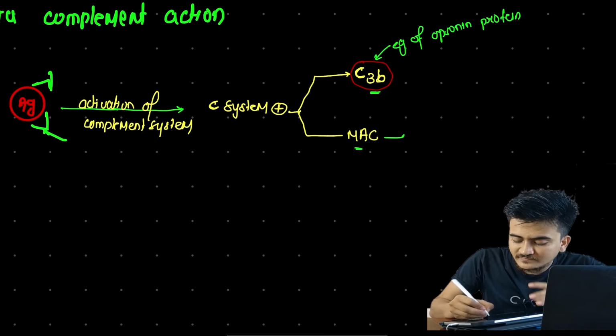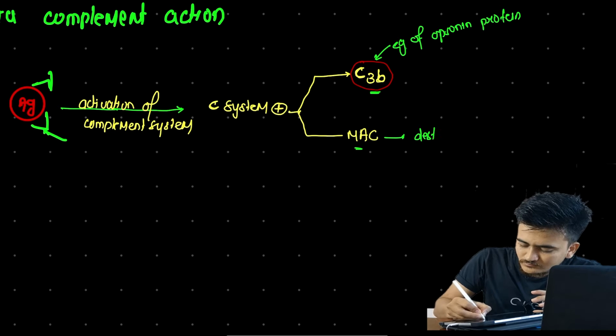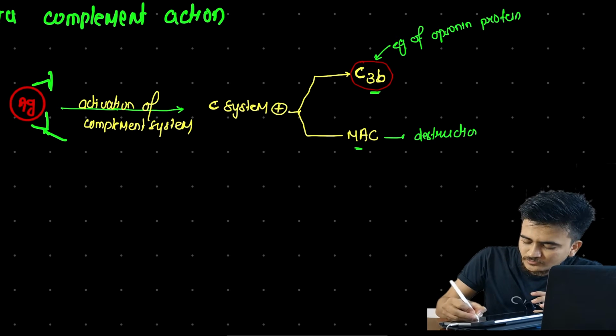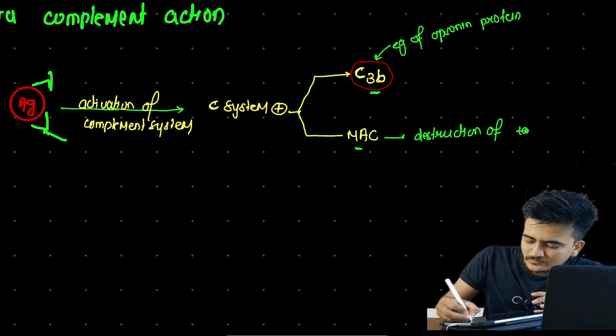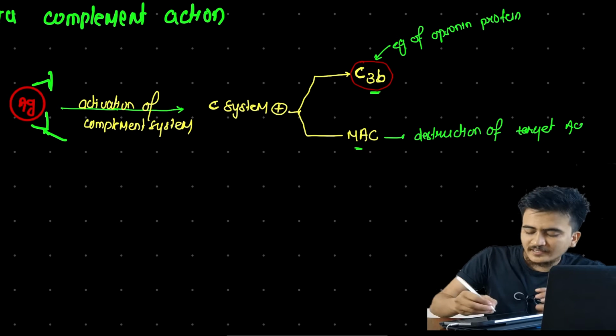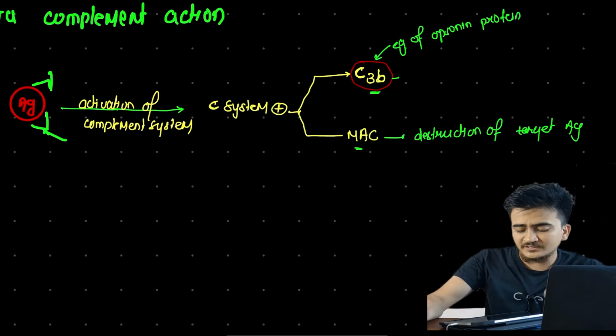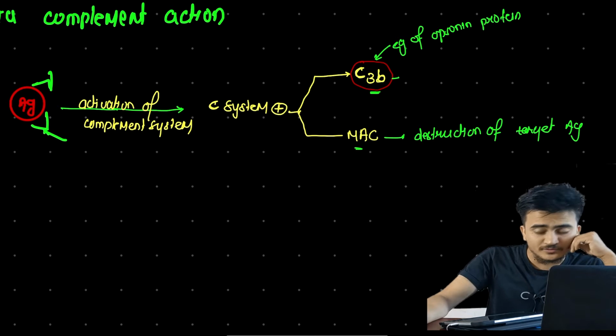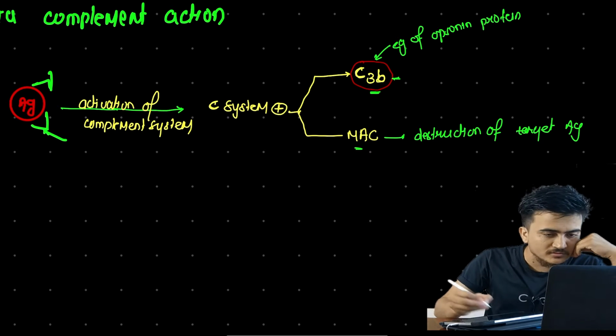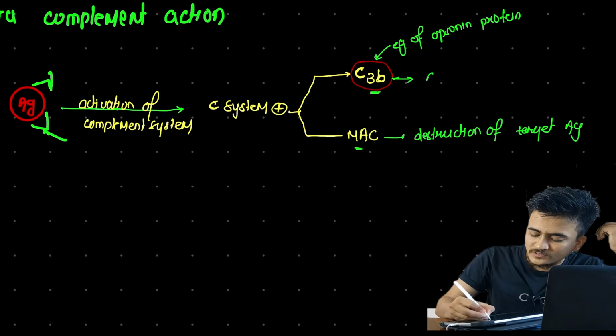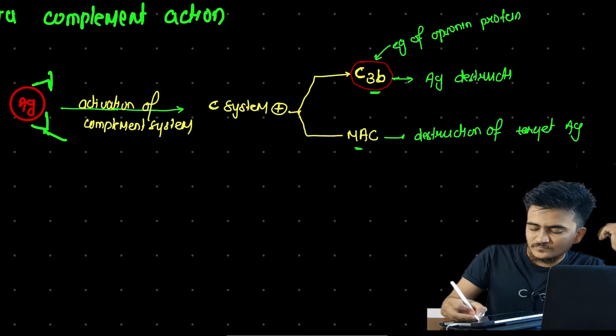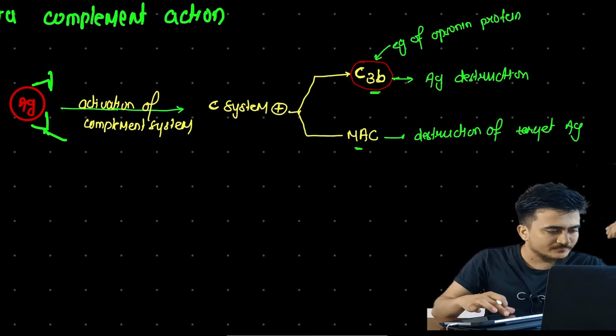Then this will cause the destruction of the target antigen. And since C3b is an opsonin protein, it will also cause antigen destruction.